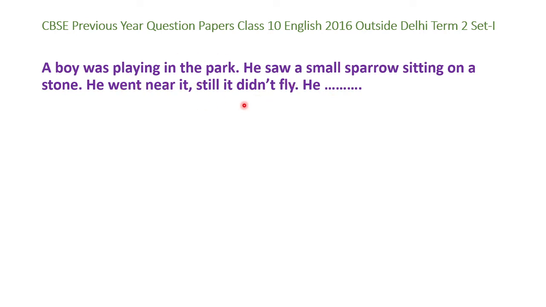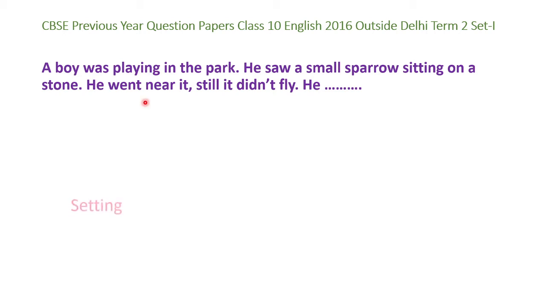Now, sometimes it is written in the question that the beginning of the line is given and you have to continue from there. In case it's written that the beginning line is given, your story should have that beginning only. But if it is written that the following cues are there and you have to write a story, then you can write those cues anywhere in your story. You can begin in your own way. So I'm using this as the beginning line.